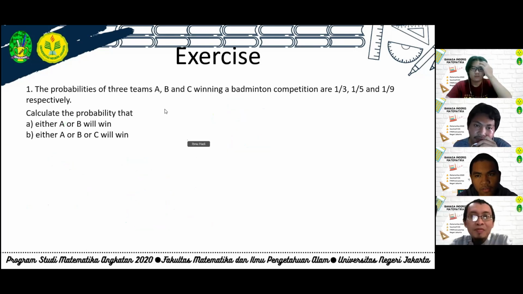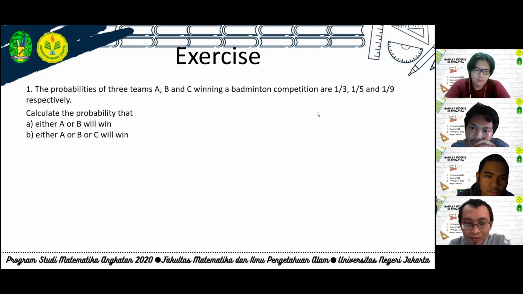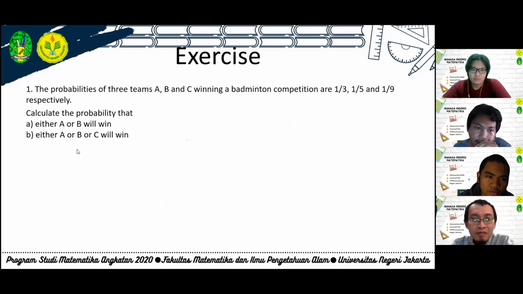The probability of three teams A, B, and C winning a badminton competition are 1/3, 1/5, and 1/9 respectively. Calculate the probability that either A or B will win.